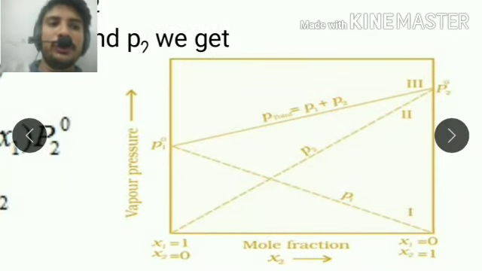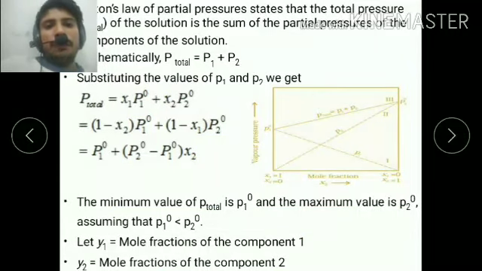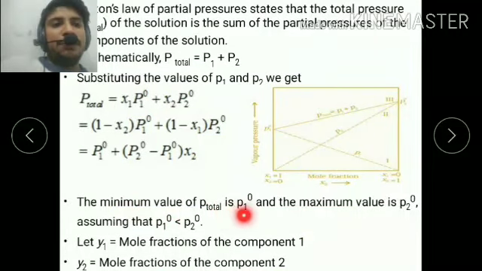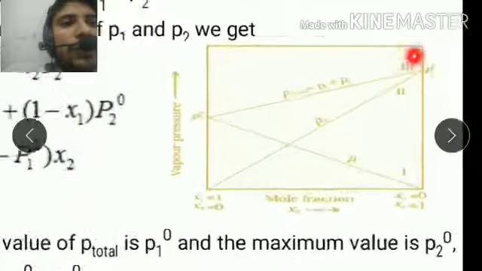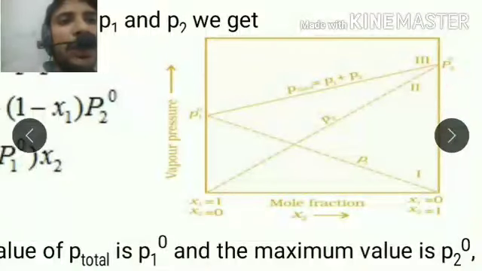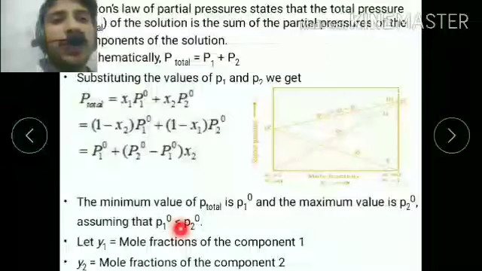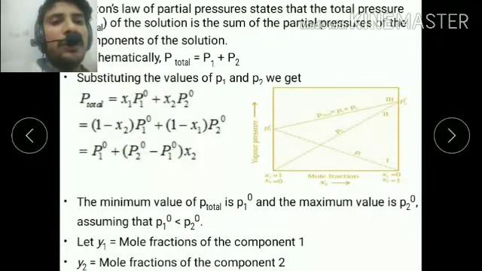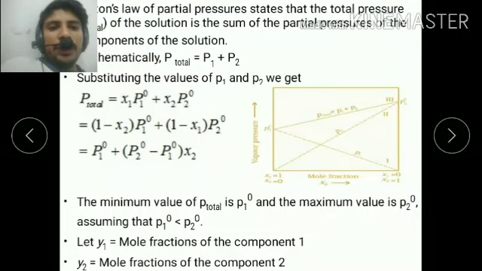Now, the minimum value of the total is P1 and the maximum value is P2, assuming the value of P2 is maximum and the value of P1 is minimum. So we can say P2 has the highest value compared to P1. P2 is the partial pressure of the second component and P1 is the partial pressure of the first component.